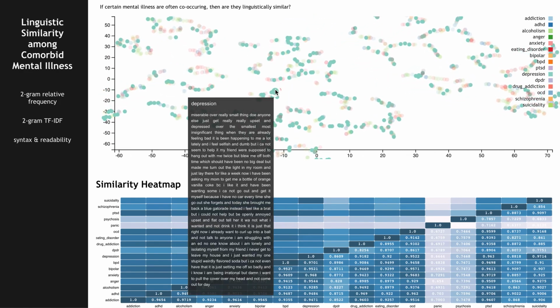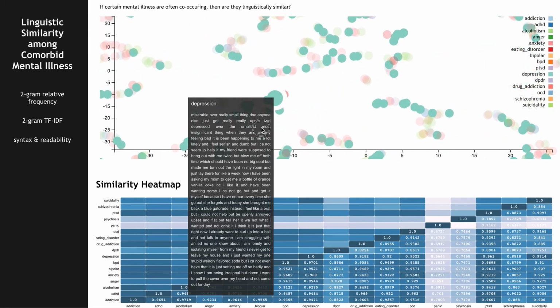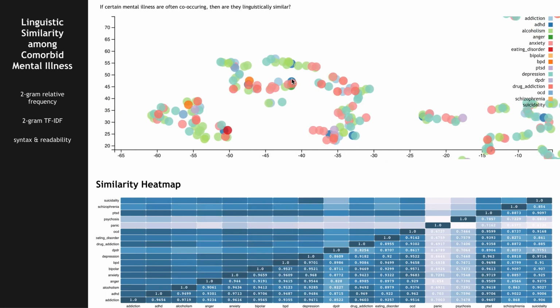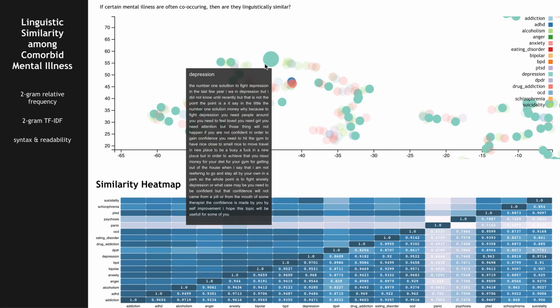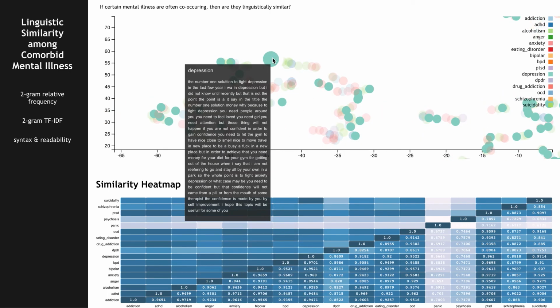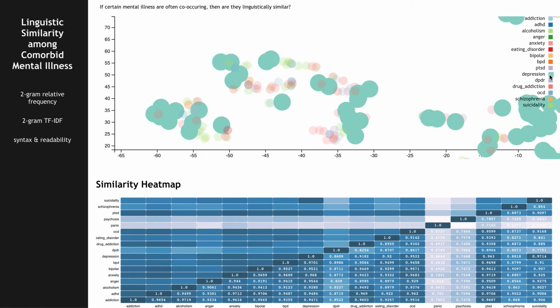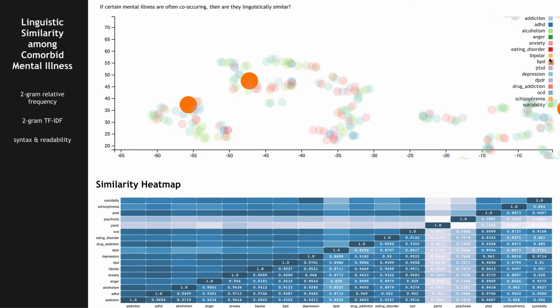So features are, you could zoom in, you could drag, and if you mouse over this thing, it shows you the actual post. And these are the keys. If you mouse over a key, it will also just highlight the bubbles in the key. So see, it will highlight.